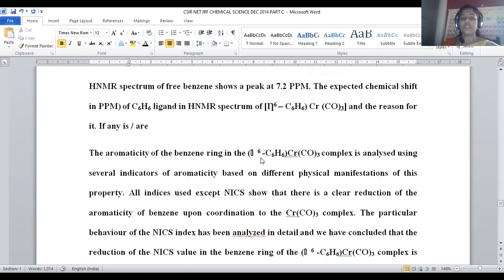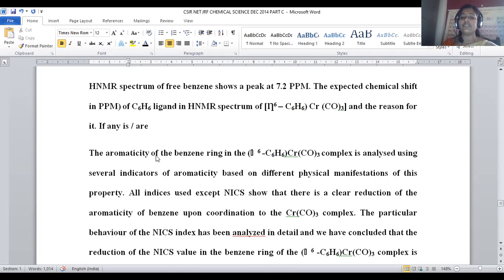Here, the aromaticity of the benzene Cr(CO)3 complex is analyzed using several indicators. Whether the compound still exists as aromatic or not can be determined with different indicator parameters, which explain the different manifestations carried out for the aromaticity of this benzene ring. All indices used except NICS show a clear reduction in the aromaticity.